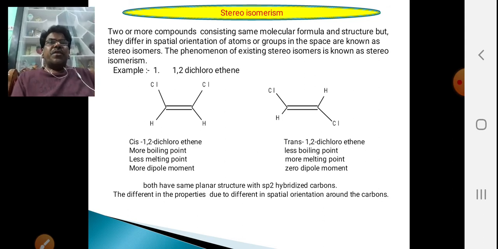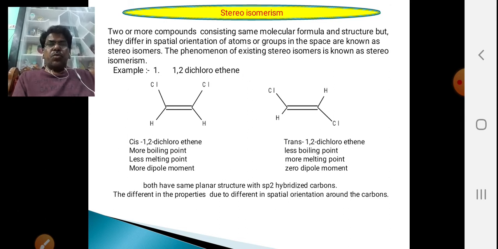In the last class we discussed isomerism: what isomers are, types of isomers, and classification. According to the classification, there are constitutional isomers and stereoisomers. In stereoisomers, the structure of the two or more compounds is the same, and chemical properties are also the same, but the physical properties are different.